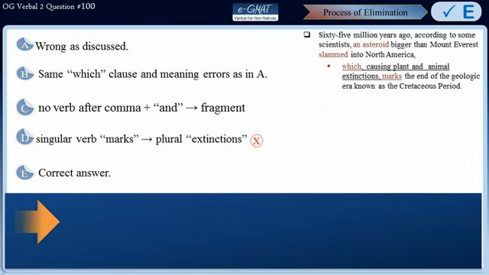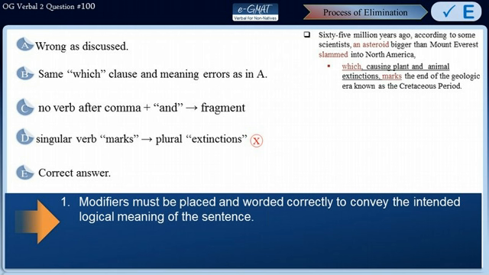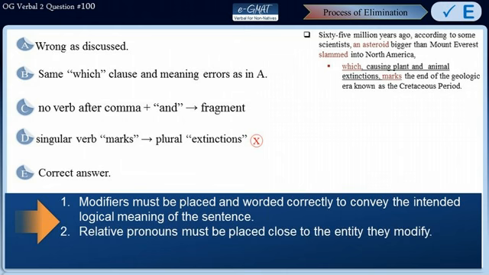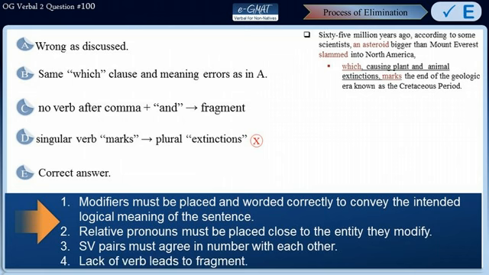Let's take a look at the takeaway messages now. Modifiers must be placed and worded correctly to convey the intended logical meaning of the sentence. Also, the relative pronouns must be placed as close to the entity they modify as possible. All the subject-verb pairs must agree in number with each other, and lack of verb leads to fragment.